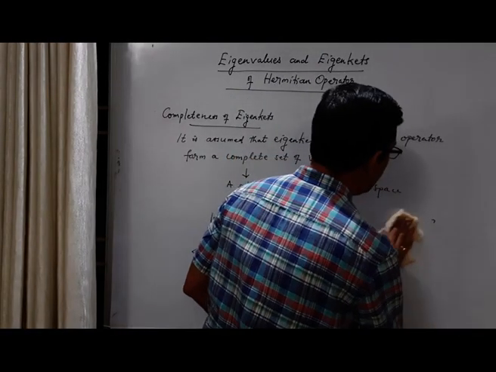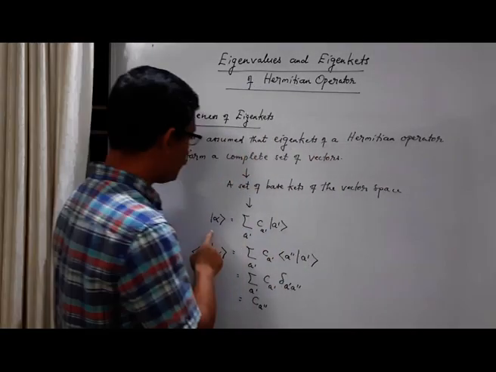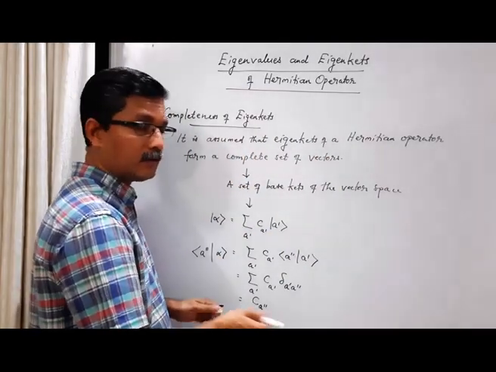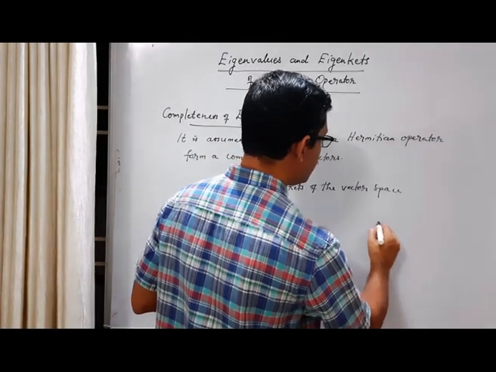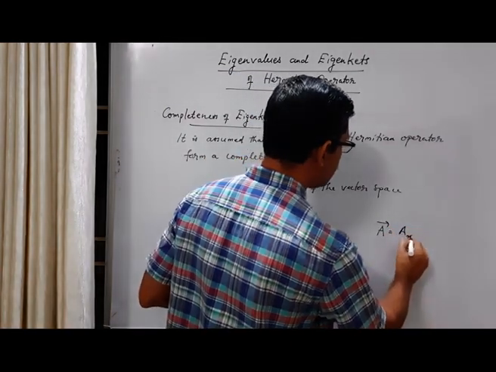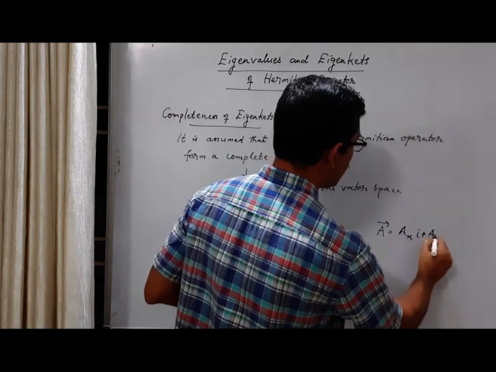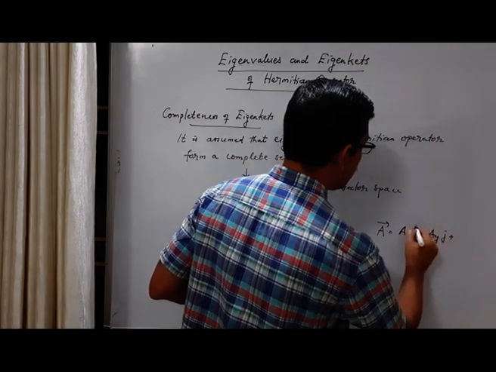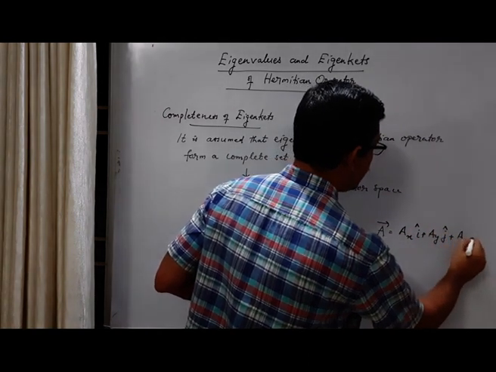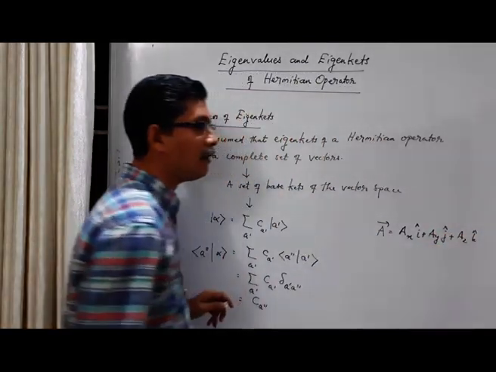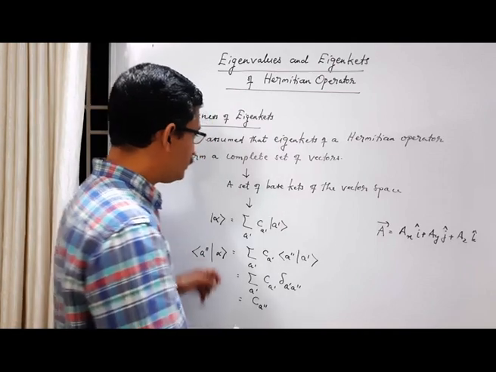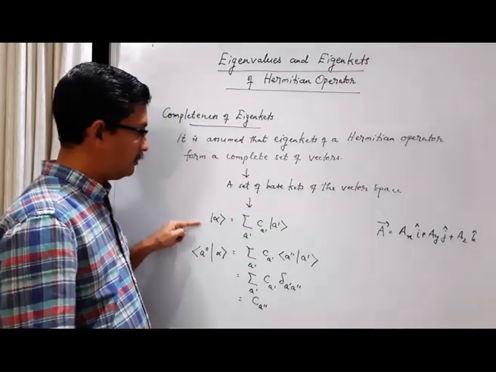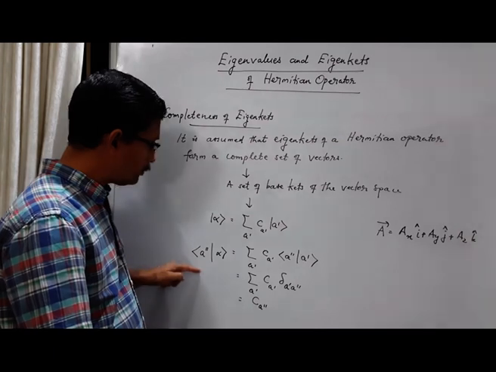This idea of expanding a general vector in terms of eigenkets or base kets is just like expanding a general vector A like this: A_x i, A_y j, A_z k, where unit vectors i, j, k are the base kets in a three-dimensional physical space. So this equation is analogous to this one. This is a generalization.